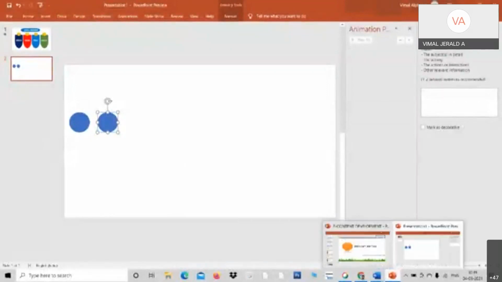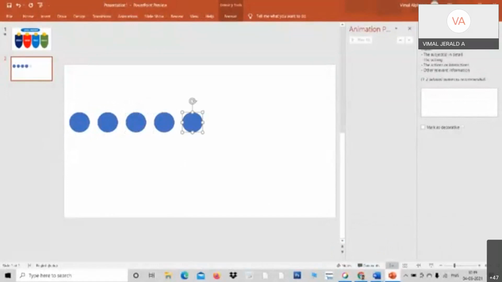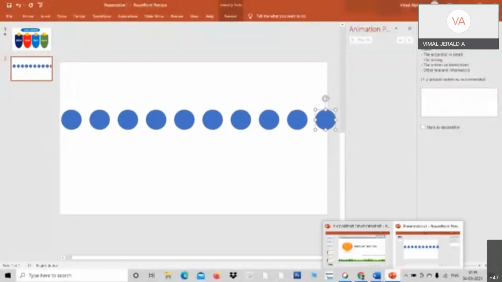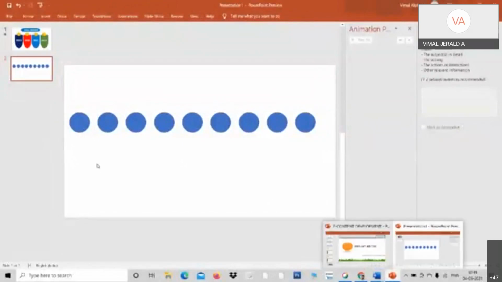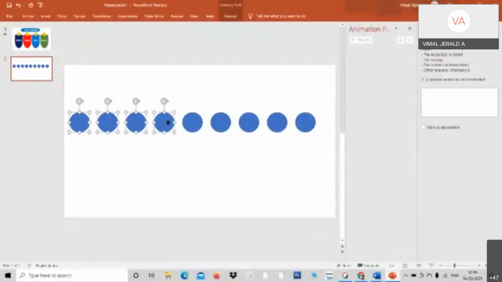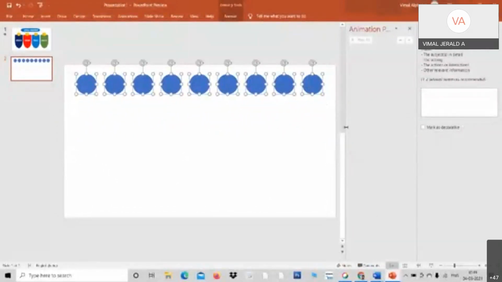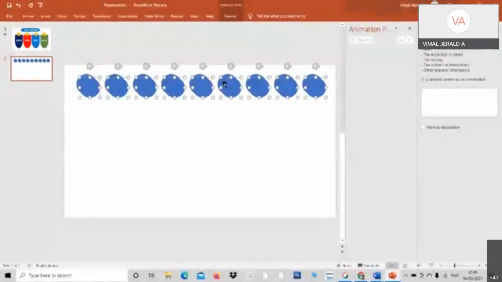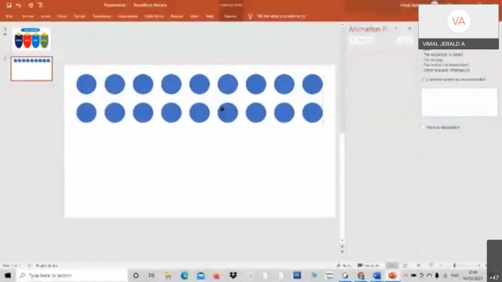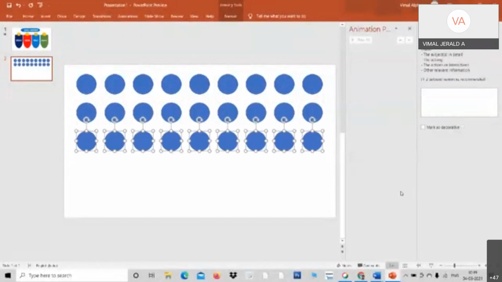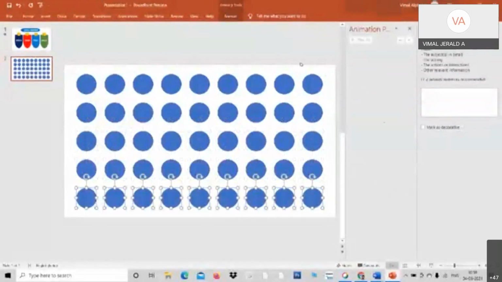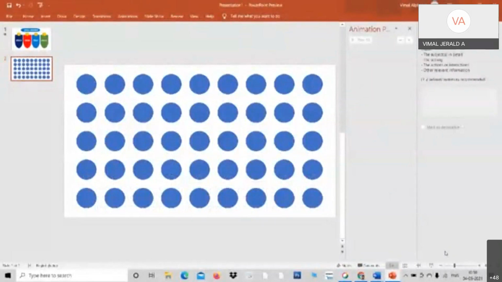See, automatically when I press Control D, in the same gap, I get any number of copies. Okay, professors, have you got it? Now look at here. I just select all these things. Now press Control C, and then Control D. I press Control D and keep it here. Now look at here. I press Control D. See here, I get it. Okay, professors. Look at here. Immediately we get everything. This is a trick in PowerPoint.